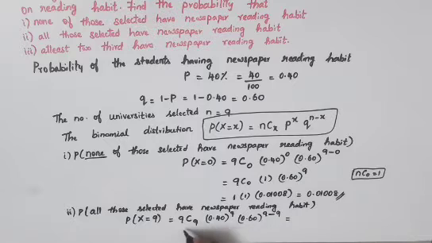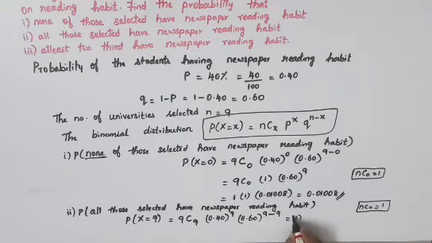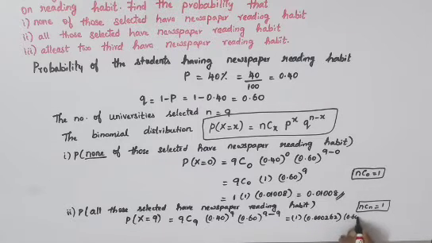So which is equal to 9C9. Again nCn, your formula is 1. So you can go for a substitution here, so it will become 1. And 0.40 the whole power 9, you will get your answer as 0.000262. And here 0.60 the whole power 9 minus 9 will become 0, so 0.60 the whole power 0.